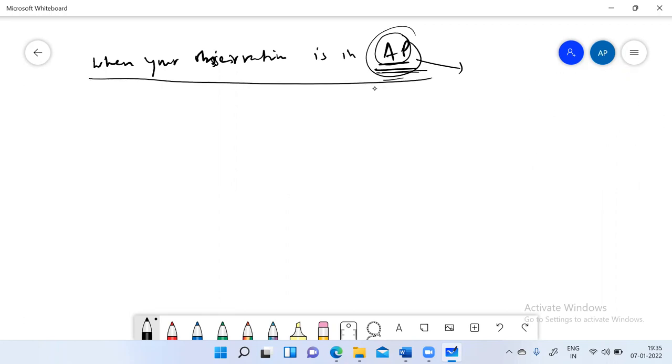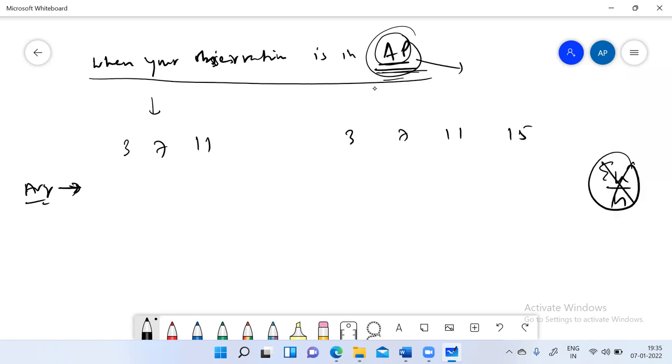So when your observation is AP, you can have two cases here. One, when you have odd number of elements in those observations, like 3, 7, 11. So what you see here is there are 3 numbers, or 3, 7, 11, 15. There are 4 numbers here. So you need to find out average here, which, I told you, we will be doing by redistributing the numbers rather than by calculating average by sum of total and number of observations. We won't do that here.